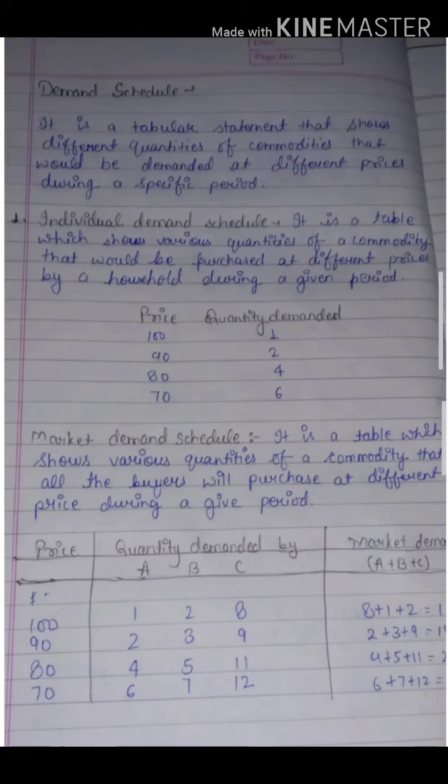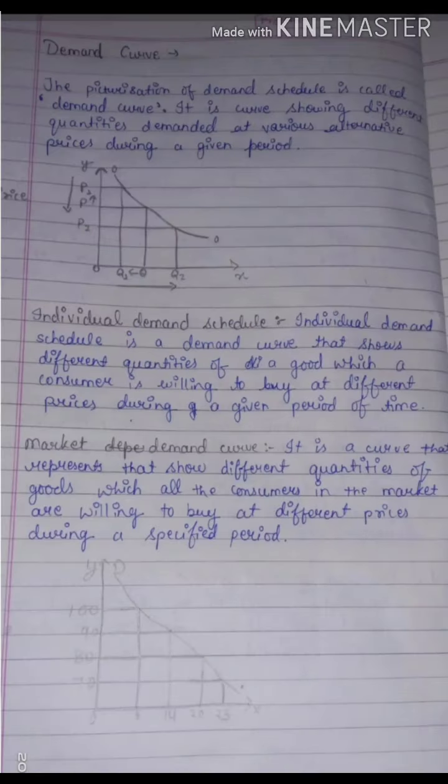Okay, down here you can see the schedule of market demand. You can see the price that has been mentioned and quantity demanded. Now this A, B, C, they are the consumers. Fine. Now we have assumed three consumers. At this particular price, these three different consumers have different demands. Now the total of their demand, that means A, B, C, the total of all this is the market demand. Is it clear? Now we will move on to the topic demand curve.